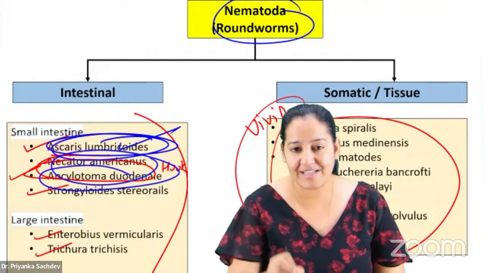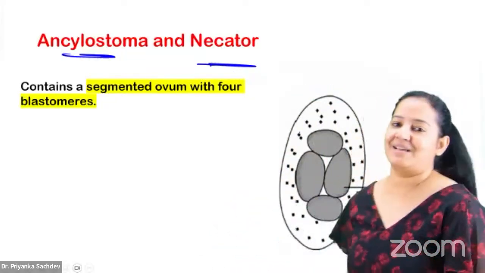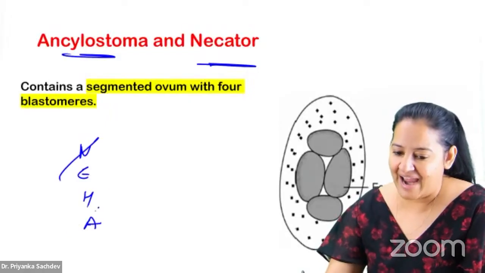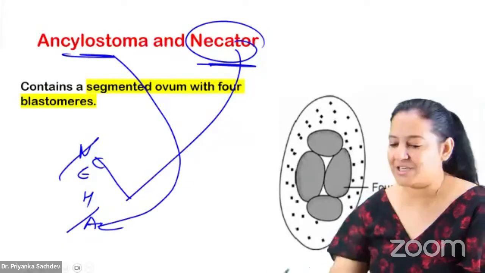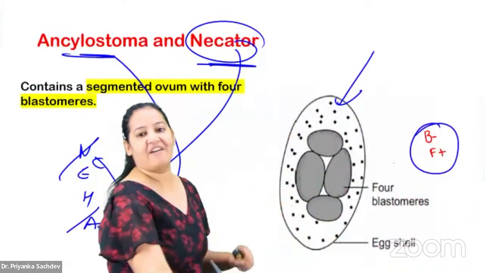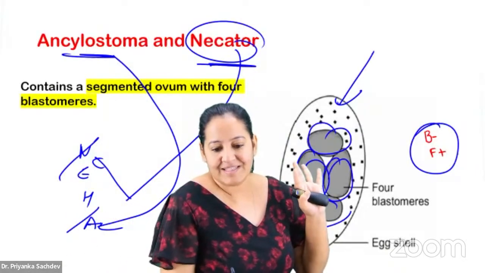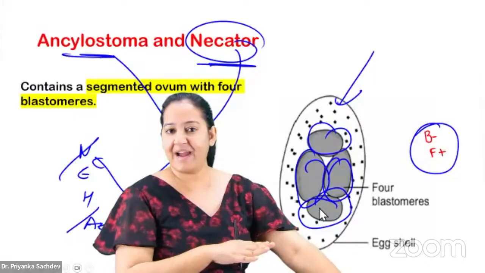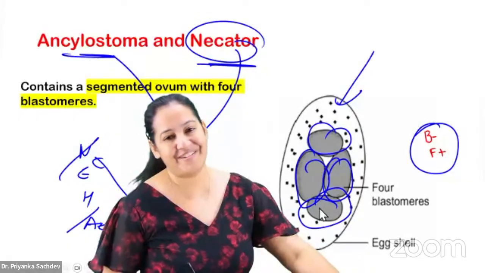Coming on the next two together, the hookworms. Ancylostoma duodenale and Necator, these are together known as hookworm. The egg is in front of you. नेहा में आते हैं ये दोनों, NEHA, नेहा का N and A है ये. This is Necator americanus and this is Ancylostoma. So that's why the egg is white in color. It is transparent. You can see it is bile negative, floatation positive. And the egg contains blastomeres, segmented ovum having 4 blastomeres. Unique egg, hookworm. Is it Ancylostoma duodenale or Necator americanus? I do not know. But one of them. You will get the option 1 only. You will not get both as option.